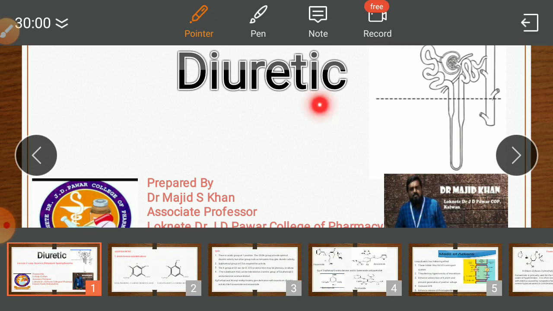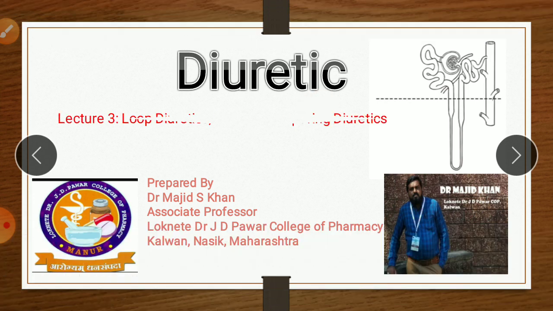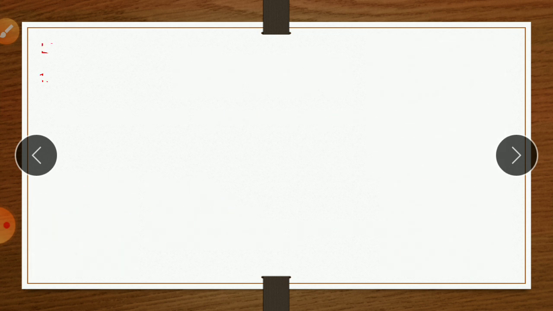So, in lecture 3 of diuretics, we will cover loop diuretics and potassium sparing diuretics. The first one is loop diuretics. As the name indicates, these drugs act on the loop of Henle or the thick ascending loop of the nephron. It is the part of the nephron that is the loop of Henle, or thick ascending loop. Therefore, the name loop diuretic is given.